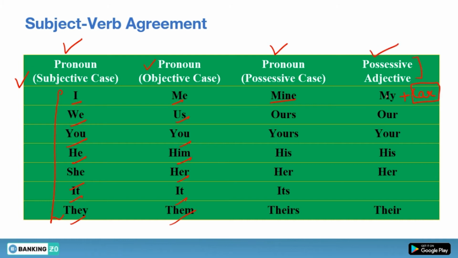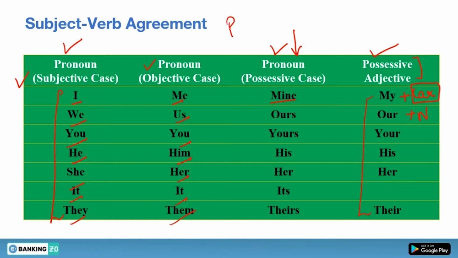We call these words possessive adjectives because they show possession, and that is why we have to add a noun after these possessive adjectives. And these are the pronouns, and we do not need to add any kind of noun here.